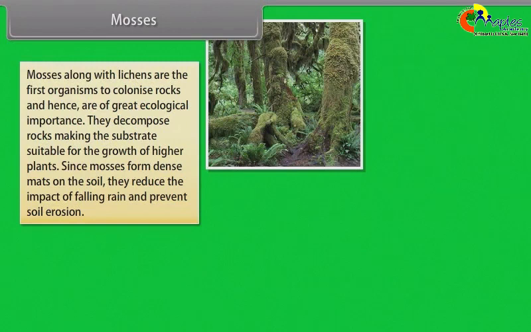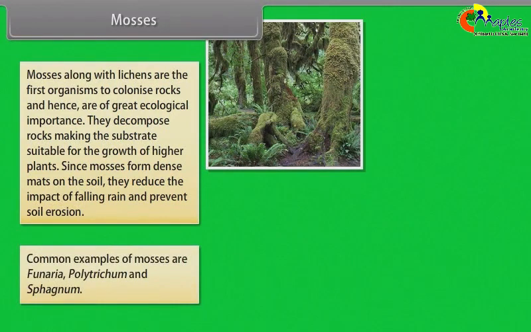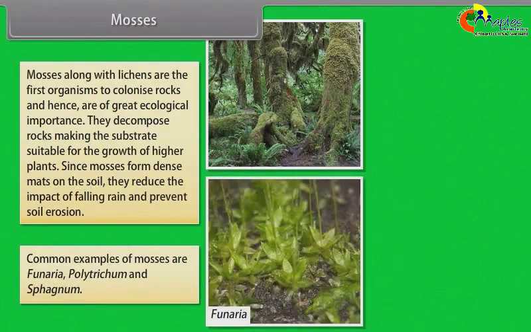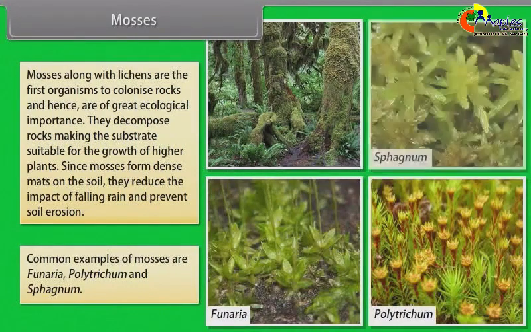They decompose rocks, making the substrate suitable for the growth of higher plants. Since mosses form dense mats on the soil, they reduce the impact of falling rain and prevent soil erosion. Common examples of mosses are Funaria, Polytrichum, and Sphagnum.